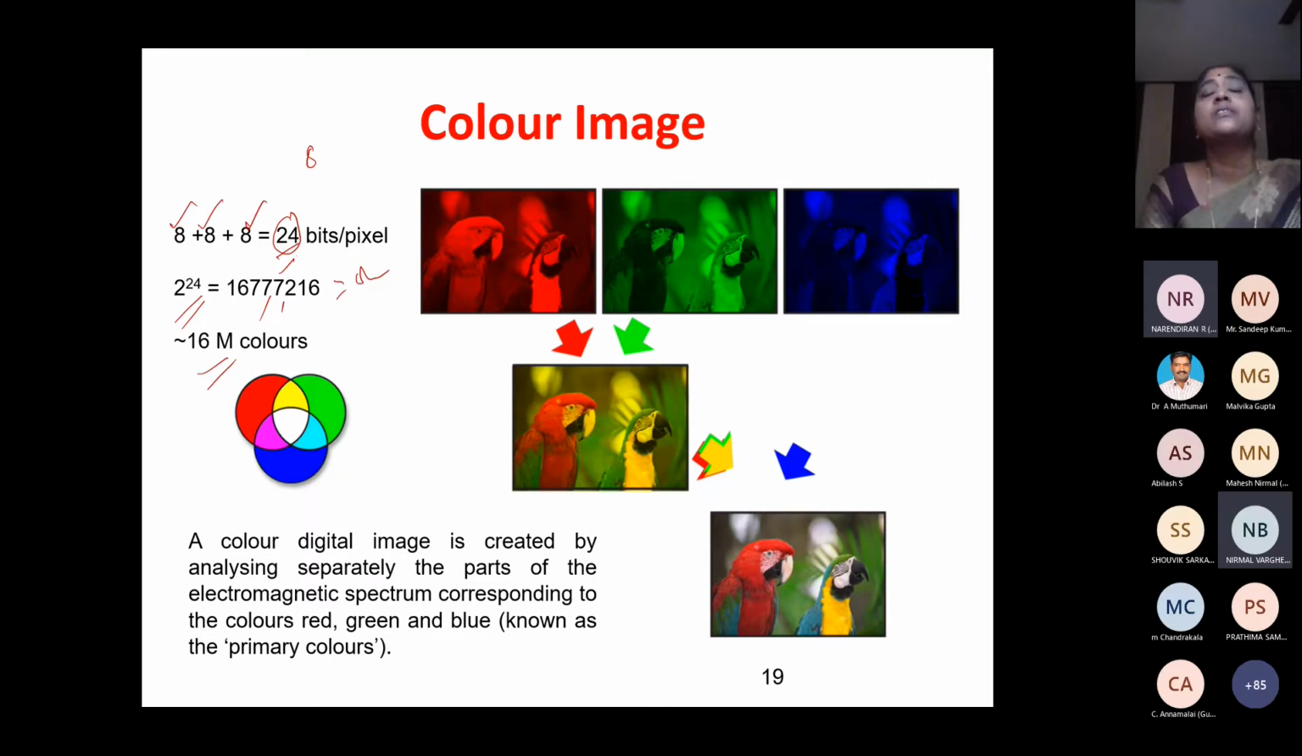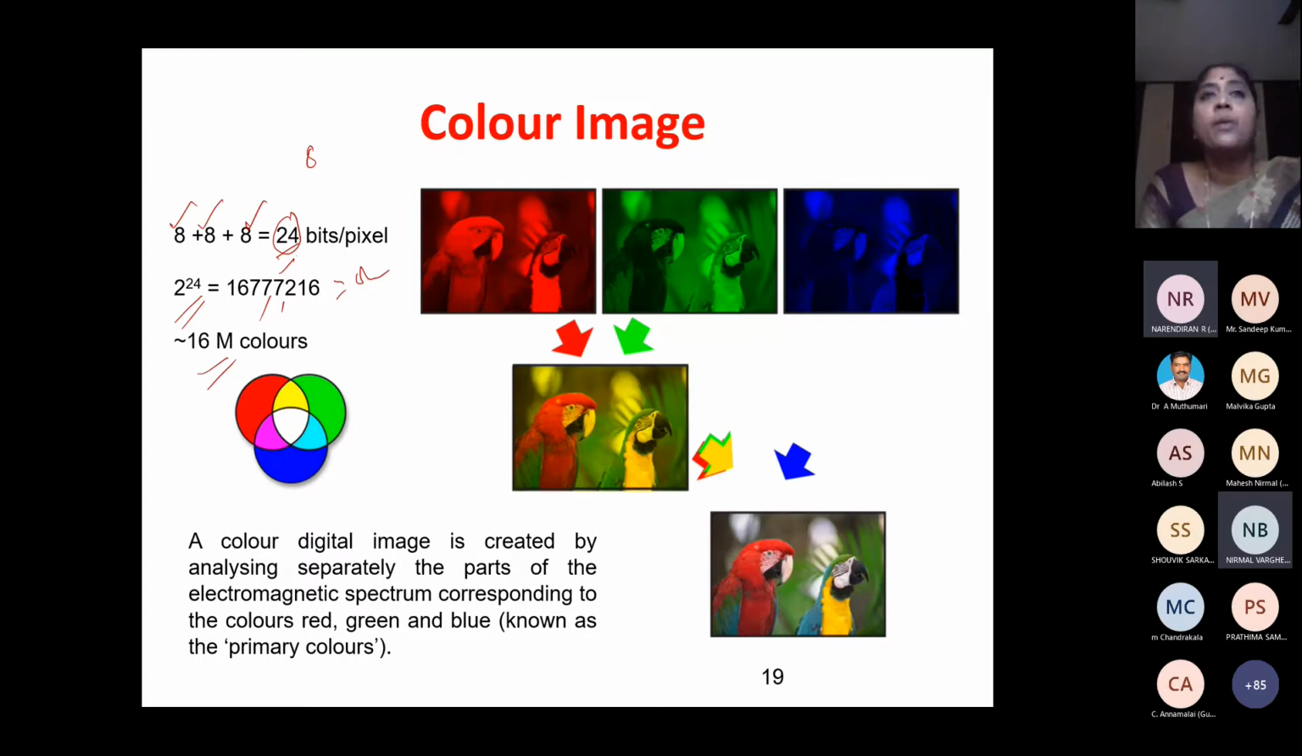Can you imagine? 16 million colors are possible. That is why, seeing a television nowadays, we are able to see such clarity and such colorful images. Because in the case of RGB, I'll be using 24 bits per pixel. So I can imagine different possible colors.